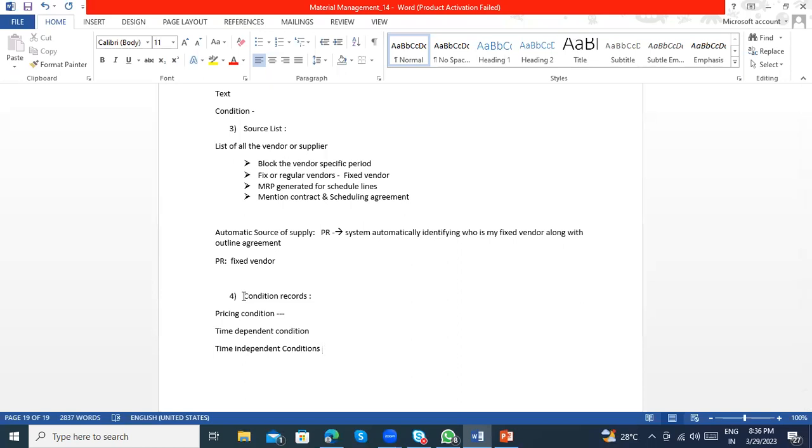Time independent is mostly when I'm entering the price manually in the purchase order using a particular condition type. Exactly. When you enter the price manually in the PO, this is called time independent. So if you enter the price condition manually, it is not time dependent, meaning it does not depend on a particular period.